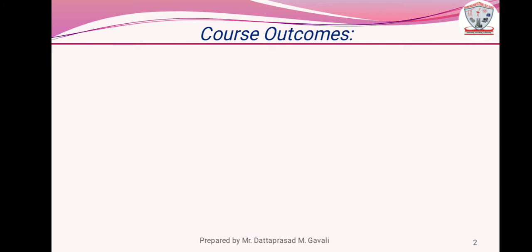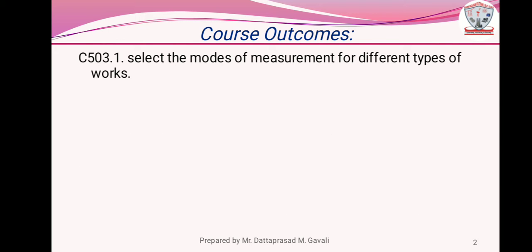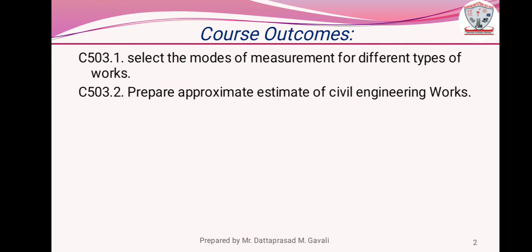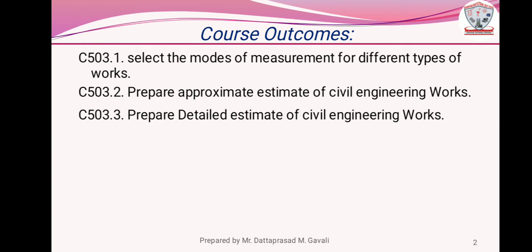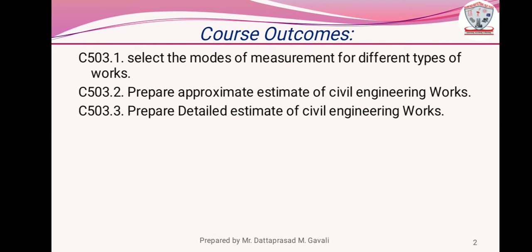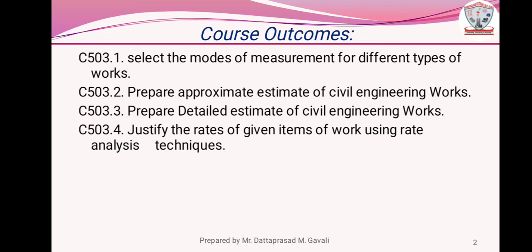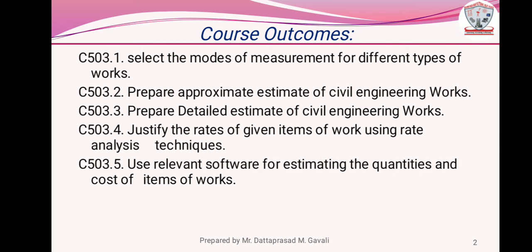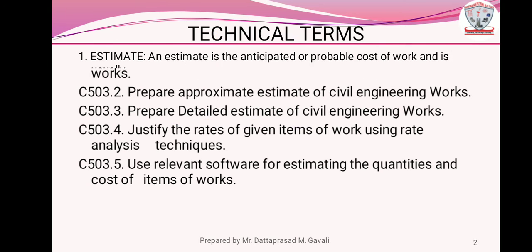Course outcomes. First, select the modes of measurement for different types of works. Second, prepare approximate estimate of civil engineering works. Third, prepare detailed estimate of civil engineering works. Fourth, justify the rates of given items of work using rate analysis techniques. Fifth, use relevant software for estimating quantities and the cost of items of works.